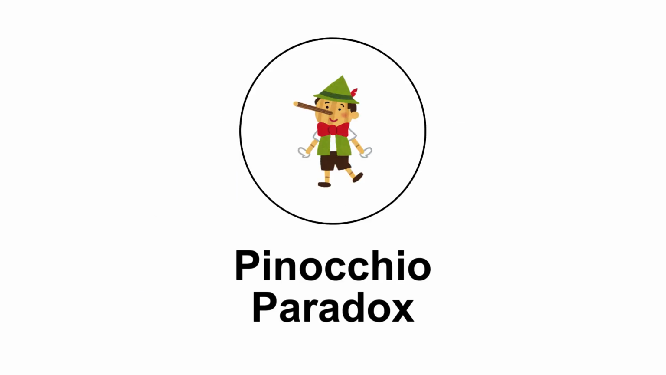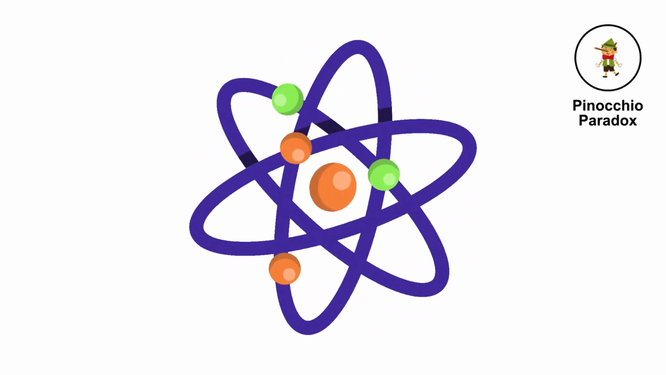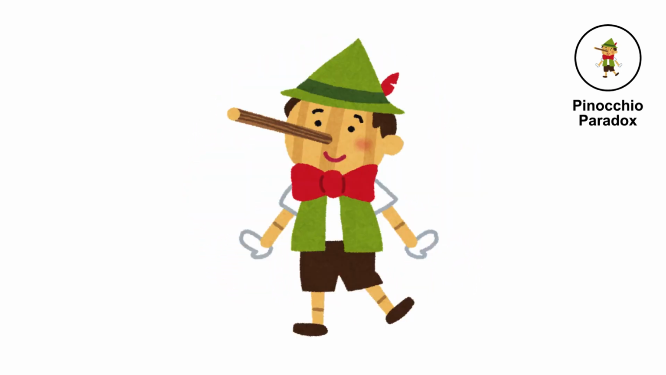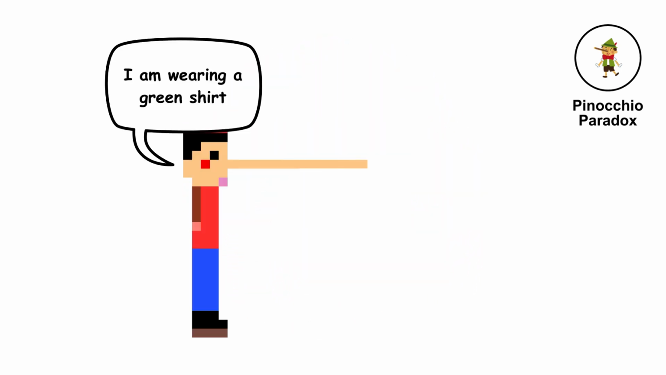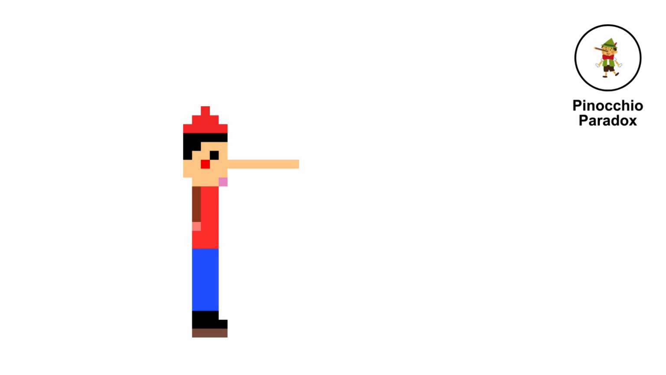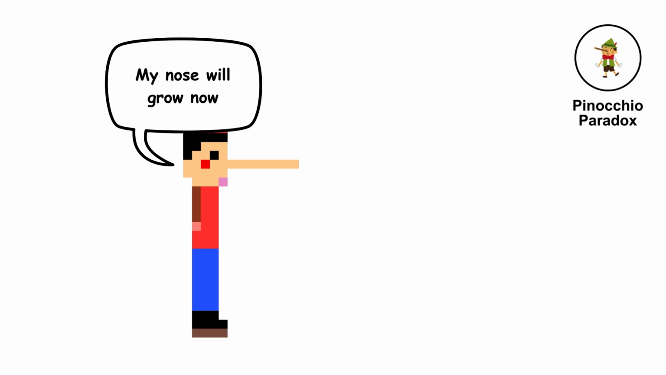The Pinocchio Paradox. This paradox is based on the fictional character Pinocchio, whose nose grows longer when he tells a lie. If Pinocchio were to say, "My nose will grow now," what would happen? If his statement is true, then his nose should grow. But if it grows, then his statement was false, leading to a contradiction.